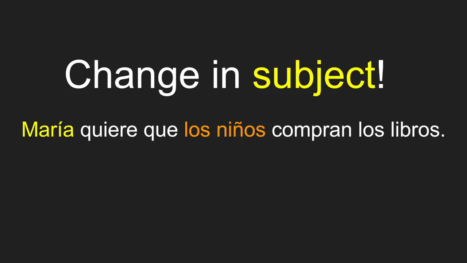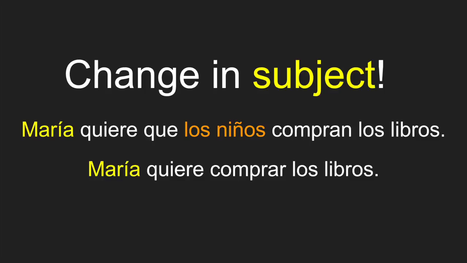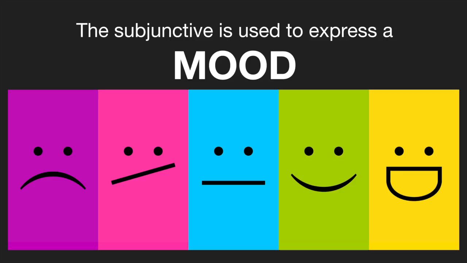María quiere que los niños compran los libros. As you can see, María is the actor in the first half of the sentence. María quiere, María wants. However, in the second half, the actor changes to los niños compran, and therefore we would use the present subjunctive tense. However, in this second example, María quiere comprar los libros. The actor is the same throughout the entire sentence, and we would not use the subjunctive tense.